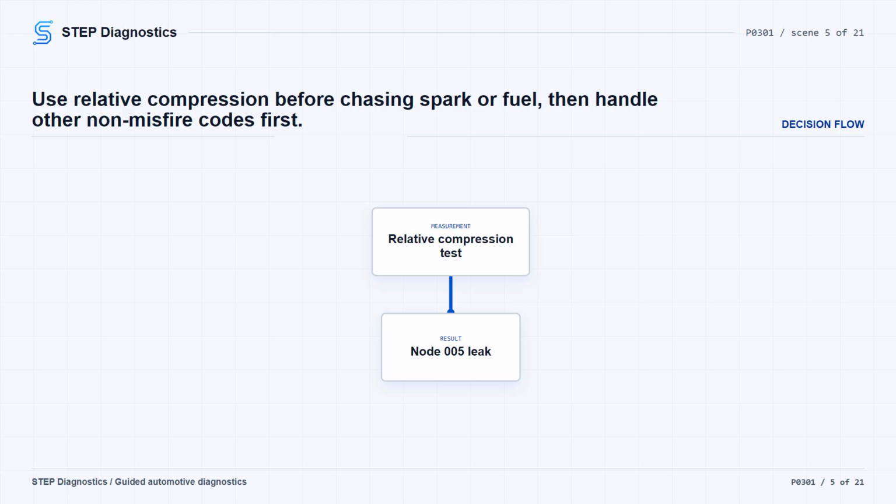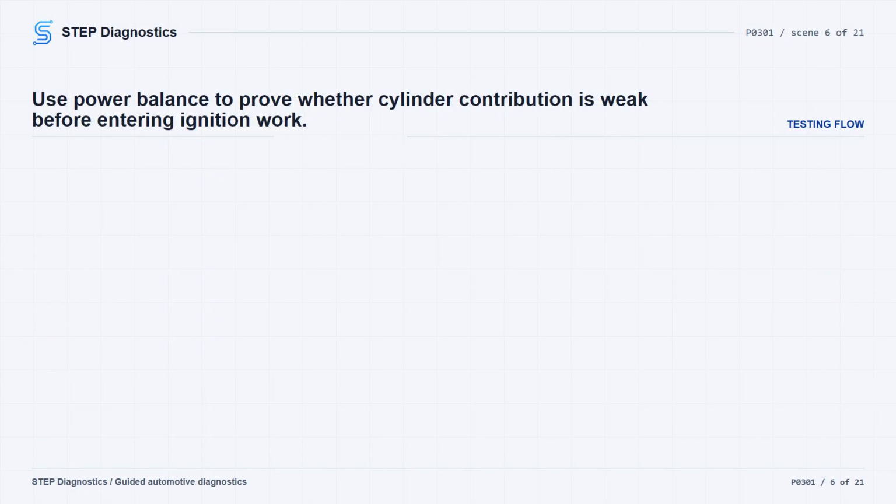A misfire code can be the result of another control problem, so don't ignore the other fault just because the truck is shaking. Now run a cylinder power balance test. If all cylinders contribute correctly during the test, the path moves ahead to injector flow. If the test shows a cylinder contribution problem, go into the ignition branch. If the scan tool routine is not available on the vehicle, follow the path that lets you continue the diagnostic sequence rather than stopping the job.